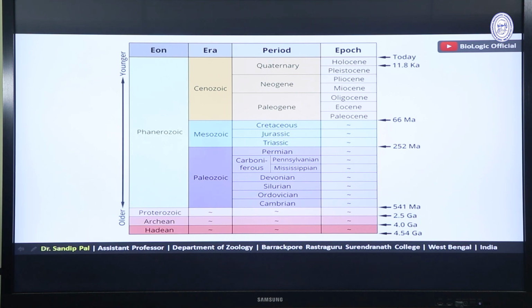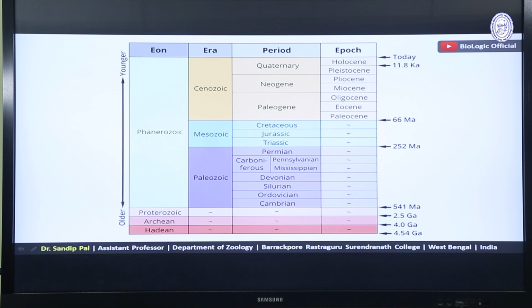You all know that Earth originated around 4.6 billion years ago. So starting from the beginning of formation of Earth to present day, this huge time scale is divided into different eons. Actually there are 4 eons: Hadean, Archean, Proterozoic and Phanerozoic.